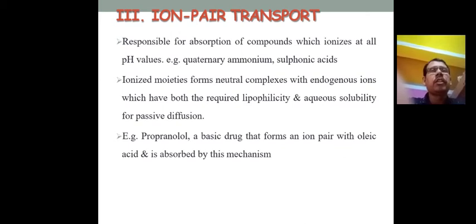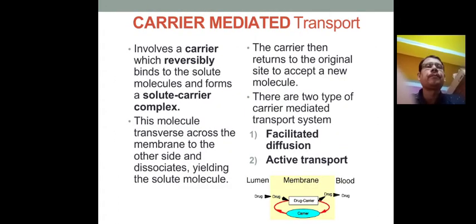Suppose propranolol, which is a drug for heart rate control, an alpha beta receptor antagonist, found in the market as Inderal. This basic drug forms an ion pair with oleic acid, a lipid fatty acid, and is absorbed by this mechanism. So propranolol, an ionic form of drug, pairs with oleic acid and then goes for absorption by this ion pair transport system.